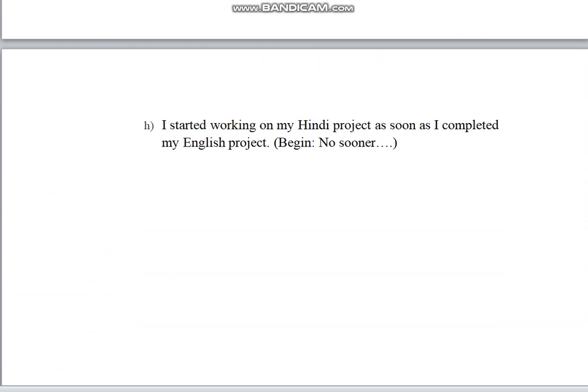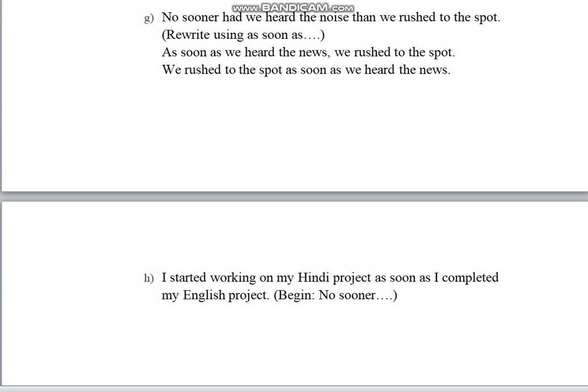Then the last sentence is, I started working on my Hindi project as soon as I completed my English project. I hope you are working like this in reality, working on your projects one after the other, and submitting them on time. Alright, so the sentence says, I started working on my Hindi project as soon as I completed my English project. Begin with no sooner.